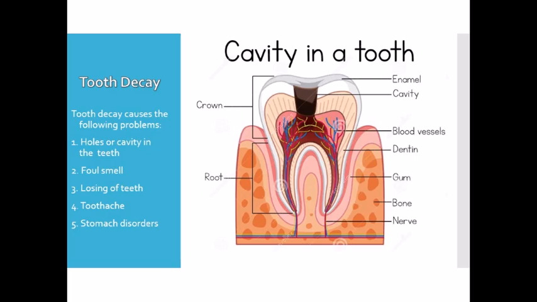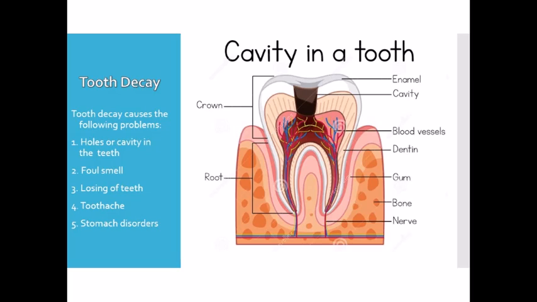And if we do not brush properly, then this sticky layer reacts with the sugar present in the food and forms acids, which cause holes or cavities in the teeth. So this is called tooth decay.